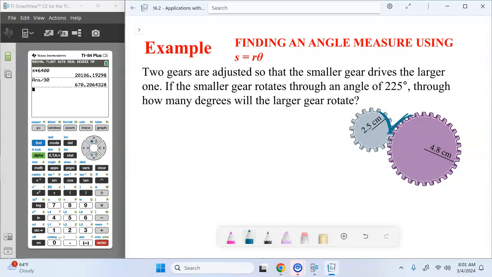They have to match up. Okay? So what we're looking at here is that if the smaller gear rotates a certain amount, we want to figure out how much the larger one does. So we need to first find that radian measure for the smaller gear, and then use that same radian value to find out the degrees of the larger gear. So we're going to find the radians first on the smaller gear, and then use that as the same radians in order to find the angle measurement on the larger gear. So we'll start with the smaller gear first.